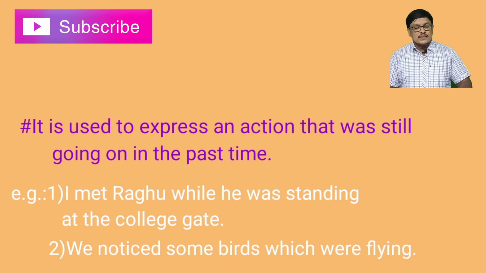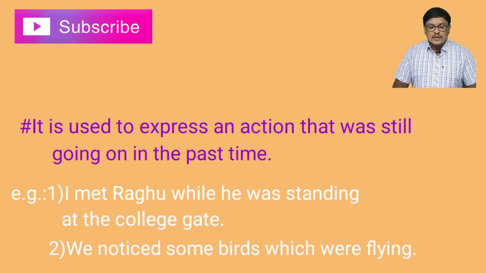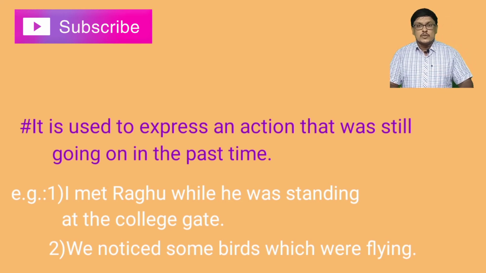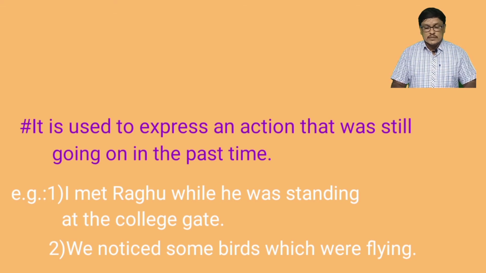We can observe these two examples. In the first example, met is the simple past form of the verb, whereas was standing is the past continuous form. In the second example, noticed is the simple past form and were flying is the past continuous form. So this is a sentence which is a combination of two clauses. So we have two tenses here, simple past and past continuous. So when one action was done, the second one was going on.